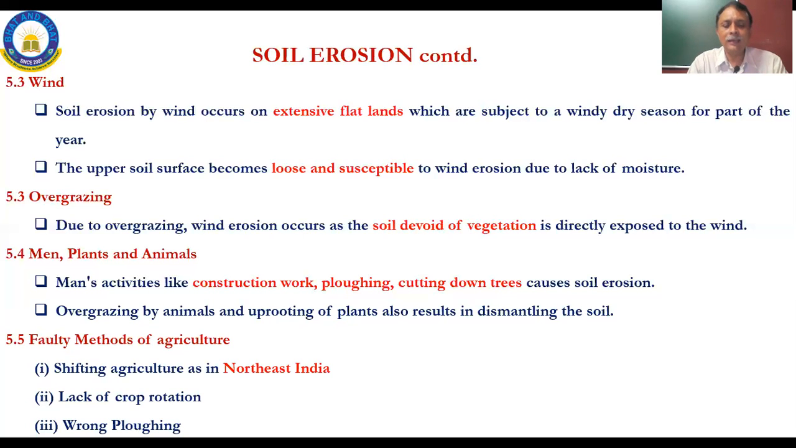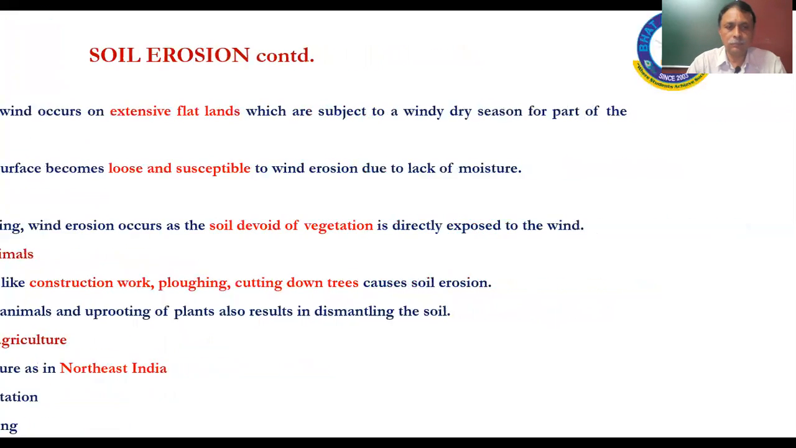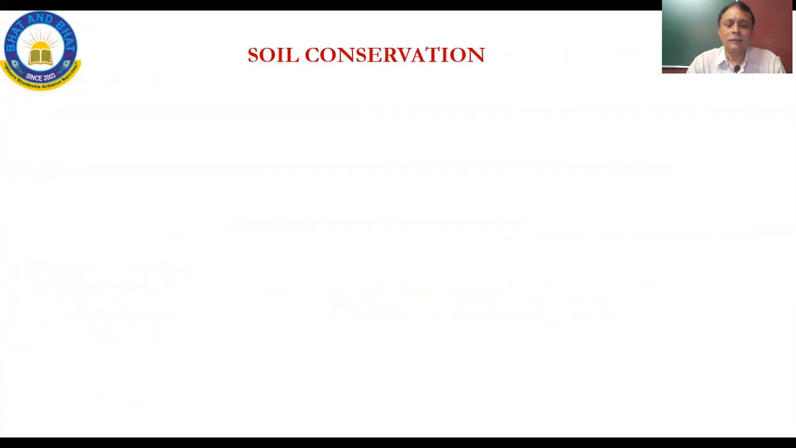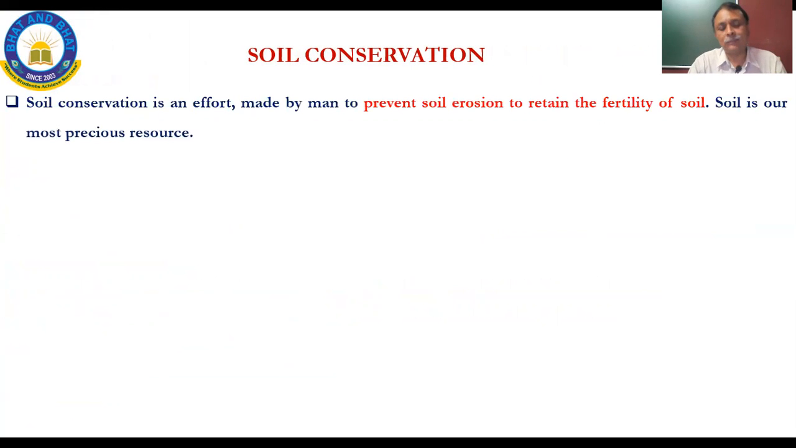Wrong plowing again. If he takes into account, like he does terraced farming, that also will help retain water. Which brings us to the next aspect. If there is erosion happening, what is it that we are doing to contain it or to preserve it, which is known as soil conservation.